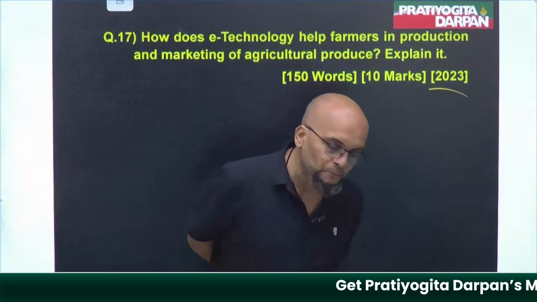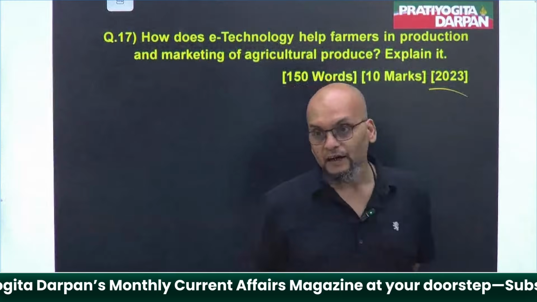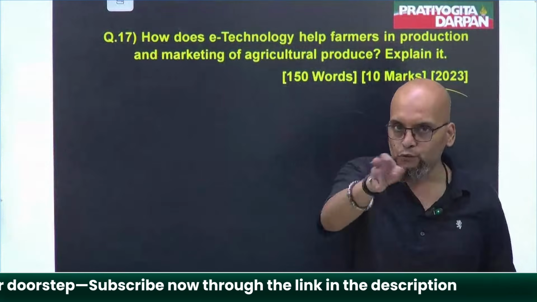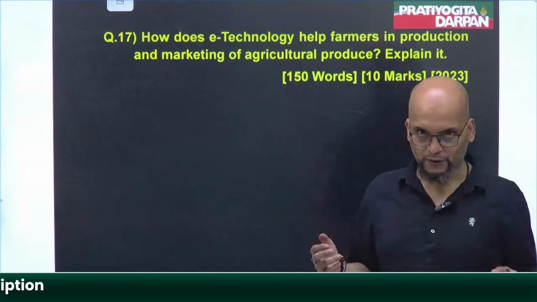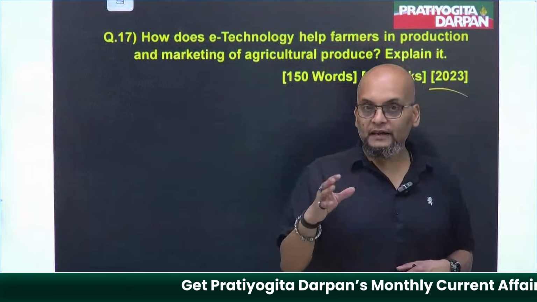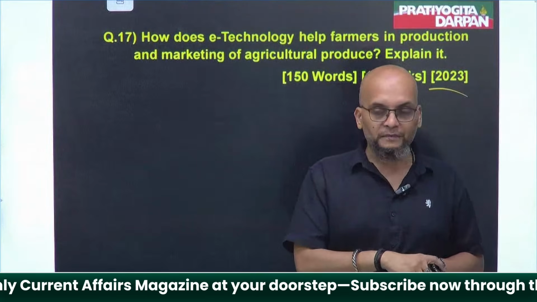But again the problem is farmers are not that much educated. How can they use a portal? Even many educated people cannot use the government portals. You people are educated. Not all of you can make a reservation by going through the railway portal.